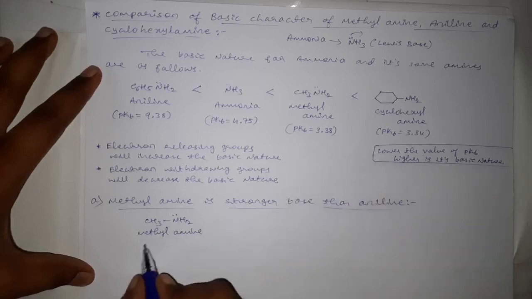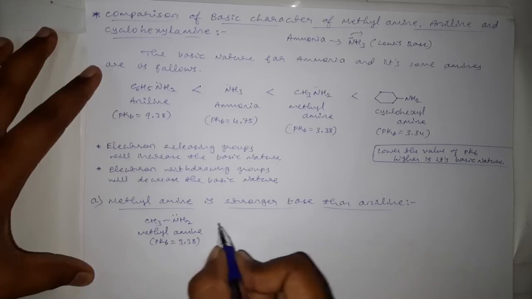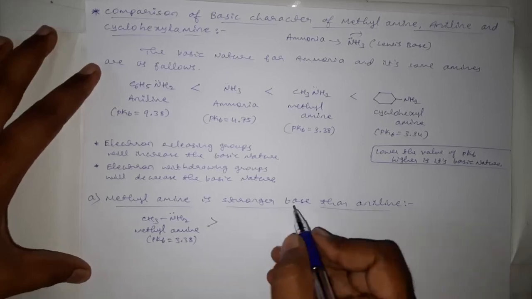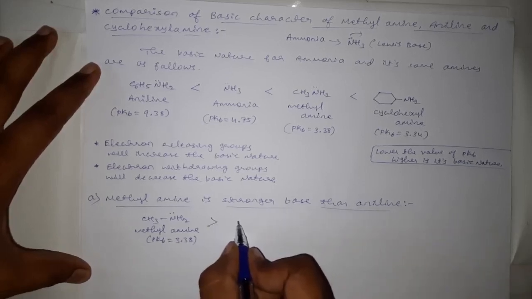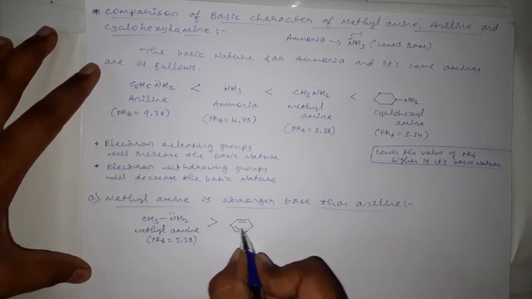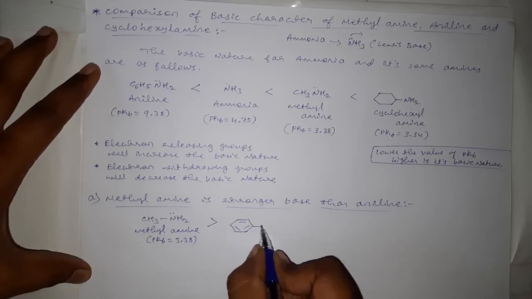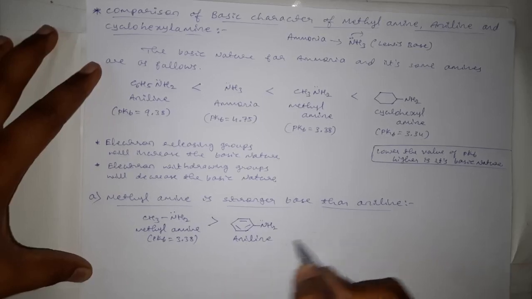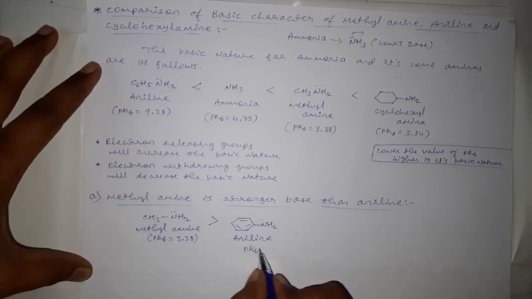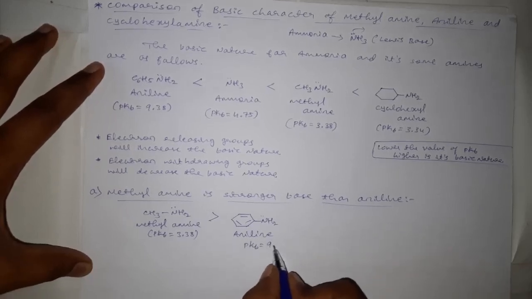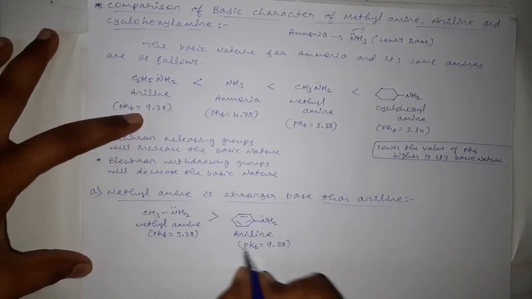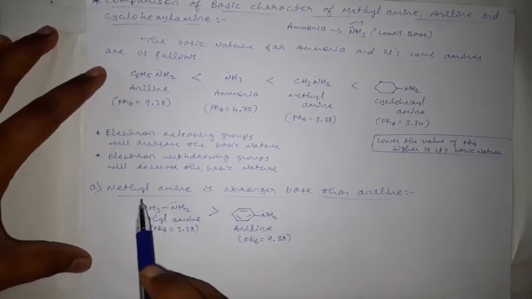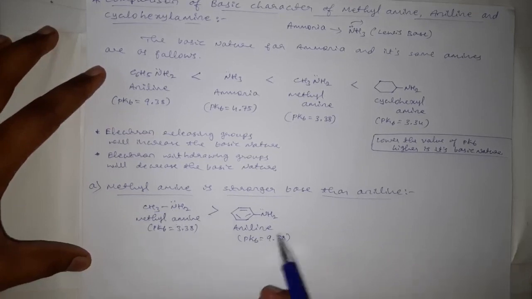Okay, and it has a pKb value of 3.38, and hence it is more basic as compared to aniline. Here, instead of C6H5, I am writing the benzene ring NH2. Okay, this is aniline and its pKb value is 9.38. And here we are saying methylamine is a stronger base than aniline.